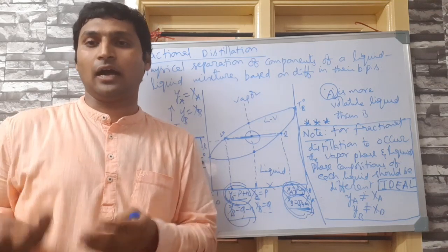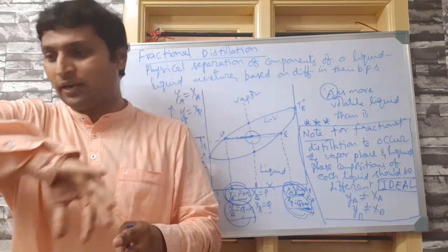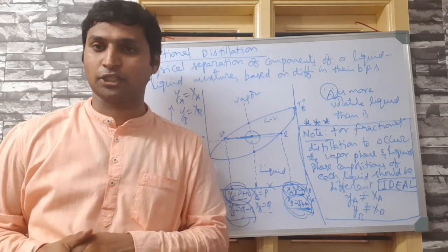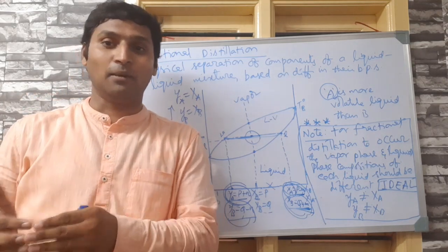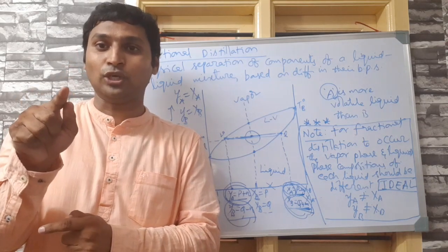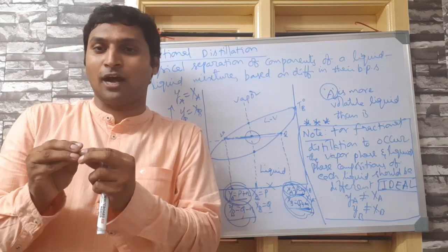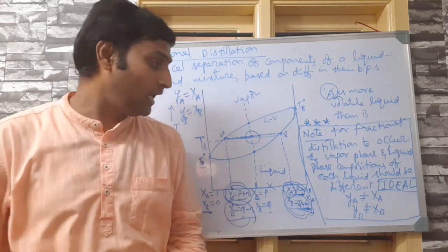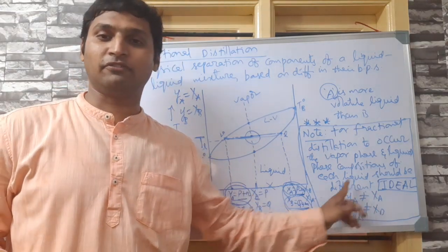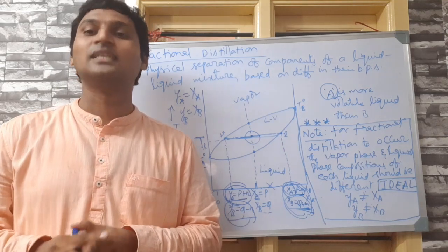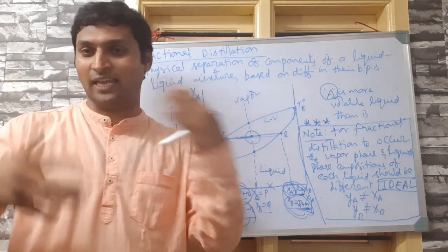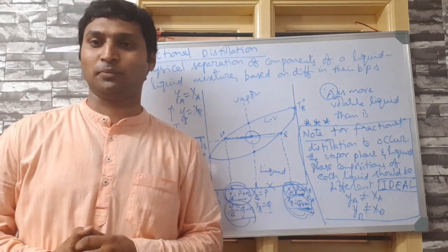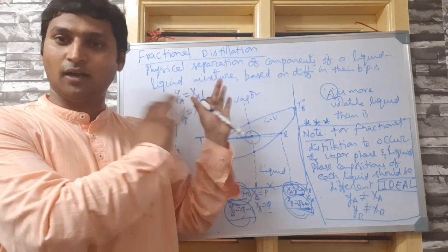You will have to apply some chemical methods where you can separate one liquid as some other substance, leaving the pure liquid here. That substance can be obtained back by some other chemical reaction. So you will have to apply chemical methods at that particular composition. So non-ideal solutions at some specific compositions behave like azeotropic mixtures. They behave like a pure liquid and can't be distilled separately because their mole fractions in vapor phase and liquid phase will be the same. Let us understand them. Since I have concluded here, it is the right time to introduce azeotropic mixtures. Now I'll write it on the board.